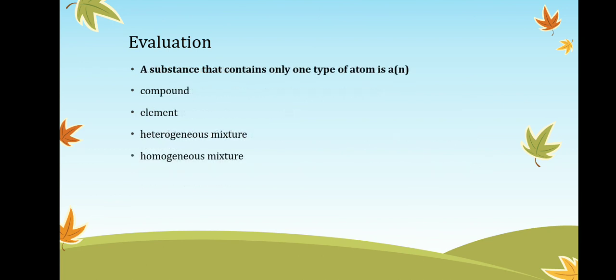Second question. A substance that contains only one type of atom is called a compound, element, heterogeneous mixture or homogeneous mixture. I hope your answer is D, homogeneous mixture.